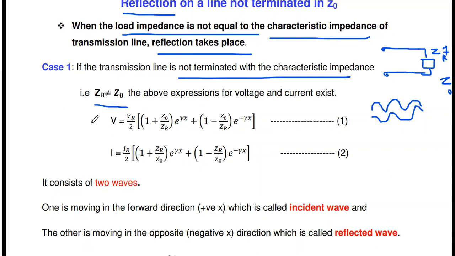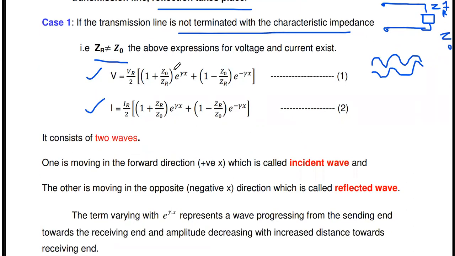We already derived the voltage and current equations of the transmission line for that condition. The voltage equation is VR by 2 into [1 plus Z naught by ZR] e power eta x plus [1 minus Z naught by ZR] e power minus eta x. Similarly, the current equation is IR by 2 into [1 plus ZR by Z naught] e power eta x plus [1 minus ZR by Z naught] e power minus eta x.